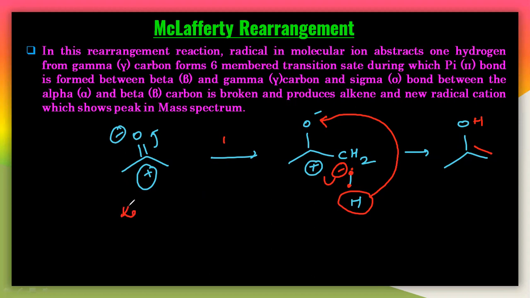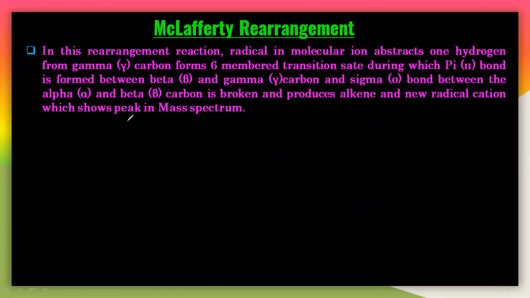So this is nothing but the keto form and this is the enol form. This is the enol form because it is an alkene and it is an alcohol. Alkene plus alcohol, you will get the enol form. En plus ol, that is enol. In this way, you can understand that the structure of this acetone can be written like this: OH, like this. So this is called the keto form and this is called the enol form.